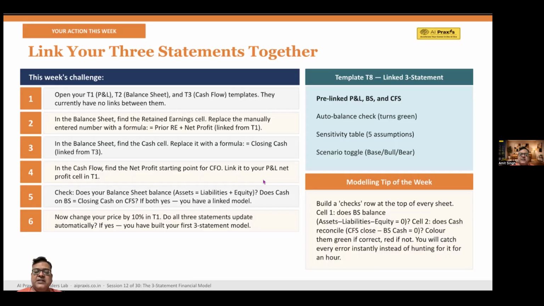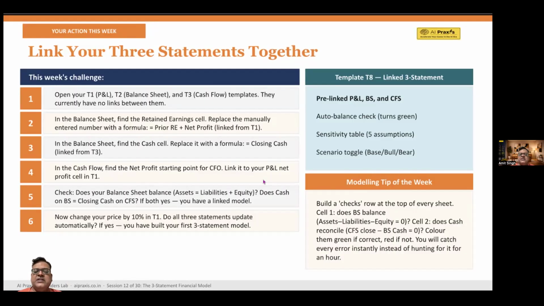And still in the balance sheet, then find the cash line, then replace it with cash equals closing cash linked from T3. Now go to the cash flow statement, find the starting point for cash flow from operations, then link net profit. Link net profit from the profit and loss statement. Okay, verify 2 things then. Does the balance sheet balance? Assets must equal liabilities. That's how you check it. And then the second one is does cash match, which means closing cash in cash flow must equal cash on the balance sheet. If both are correct, you have a linked model.